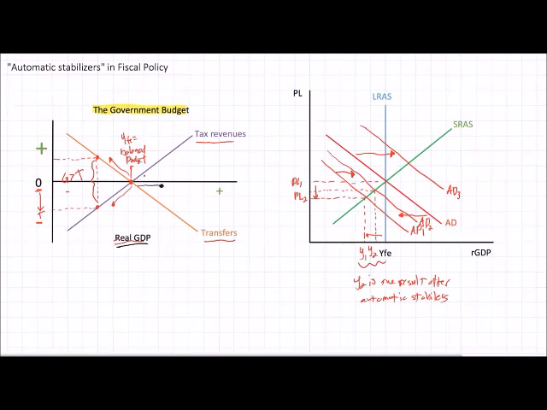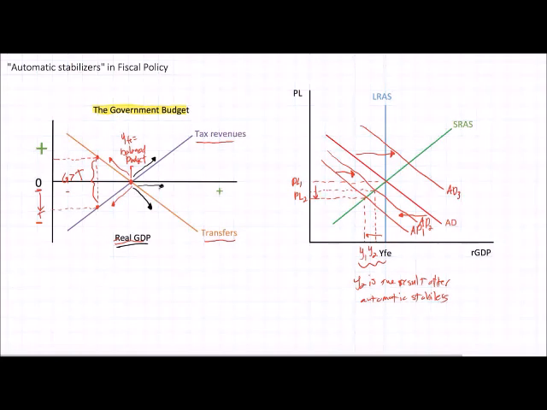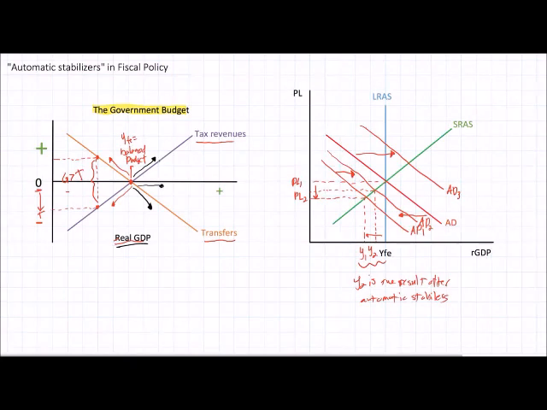There are just fewer people struggling in the economy when the economy is producing out here at a level of output beyond full employment, which I will call Y3. So at Y3, we see tax revenues automatically increase and government spending on transfers automatically decrease. We now have a situation in which tax revenues are greater than government expenditures. This is a contractionary policy. Of course, it's not discretionary because it didn't require policymakers to get together and debate and discuss for months on end about what to do to try to prevent the economy from overheating. It's going to happen automatically.